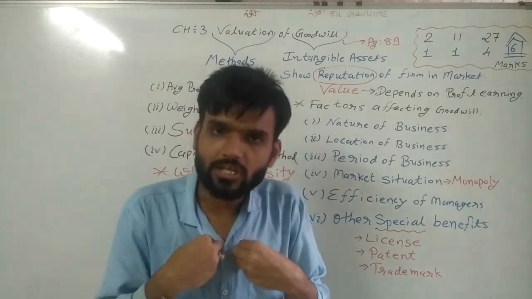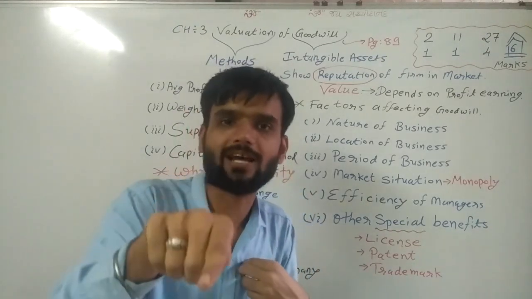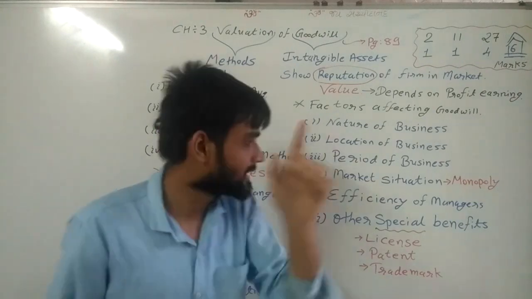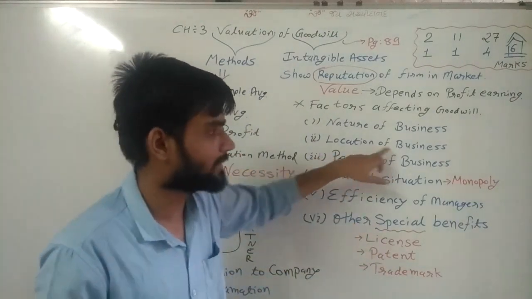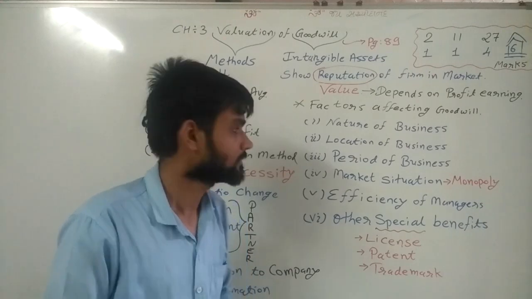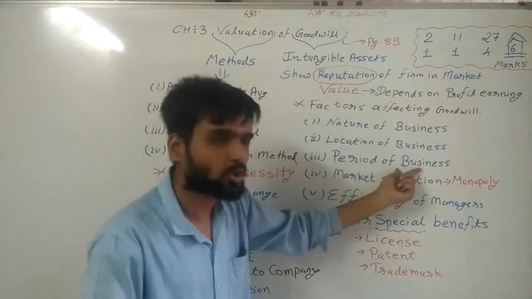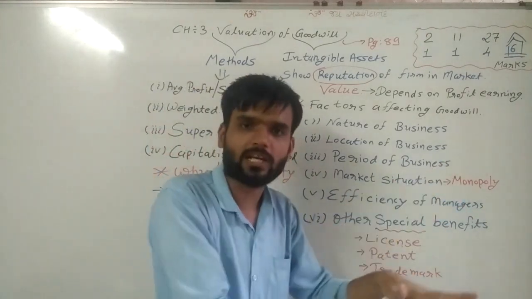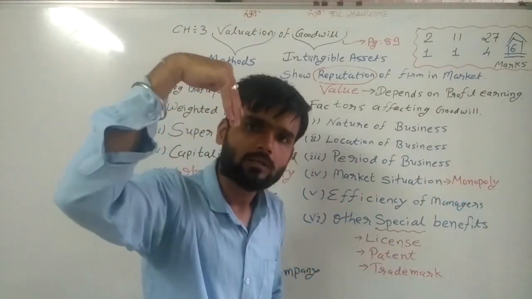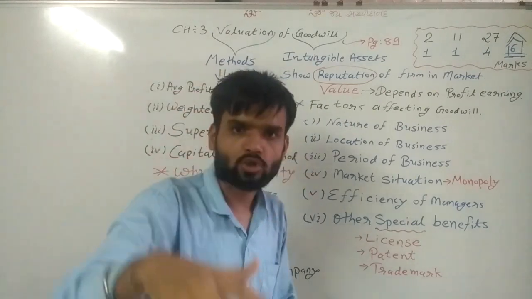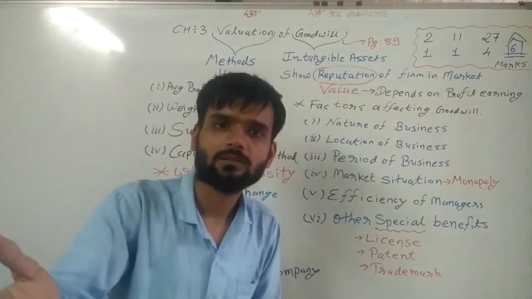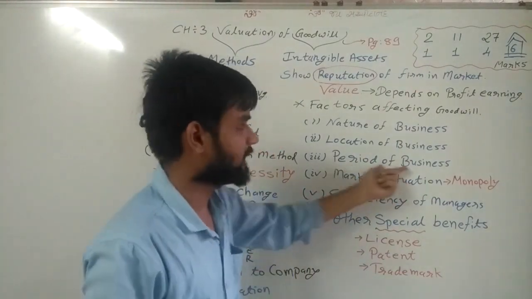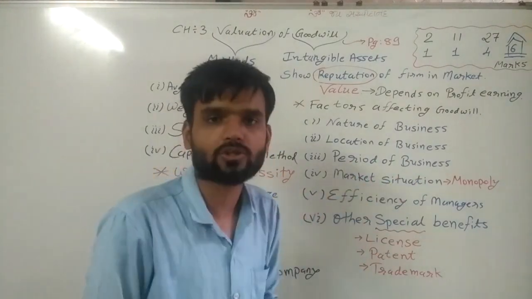It is a personally attached situation, where personal reputation is there. At that time, location doesn't matter, and period also doesn't matter. For 10 years I am working in a particular area, then after I move my classes to another place, all the students will come there. Then period of business doesn't matter in this situation.